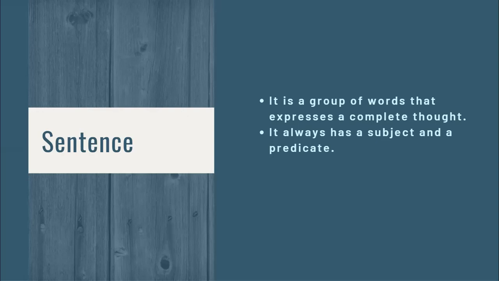Or if it only has a predicate or verb without a subject. It always has to carry both the subject and the predicate. And again, it must express a complete thought.